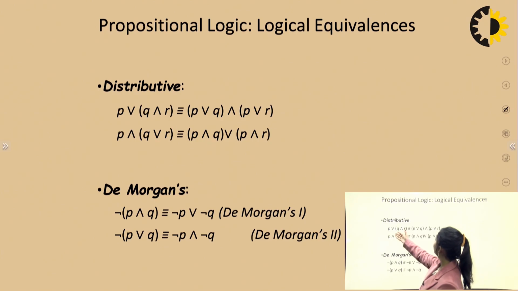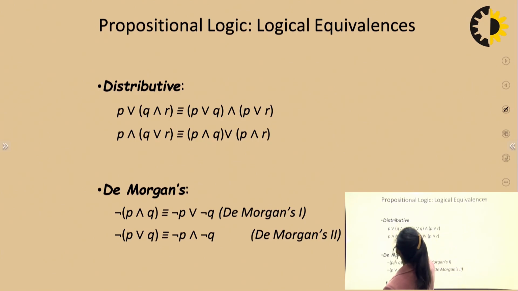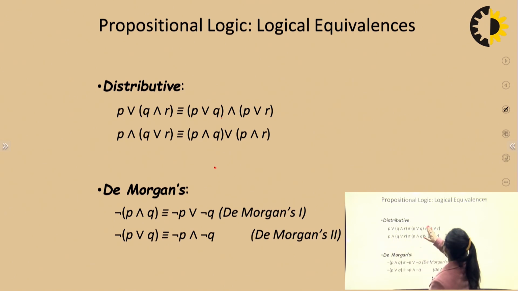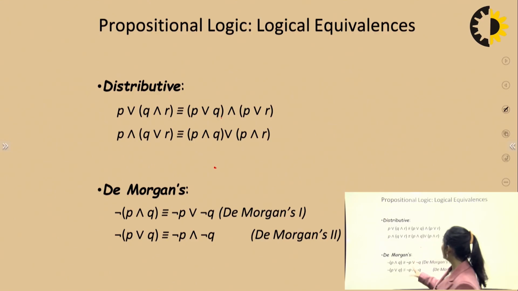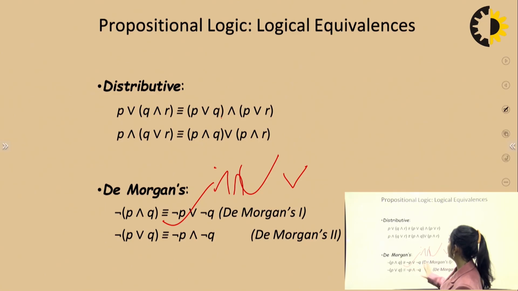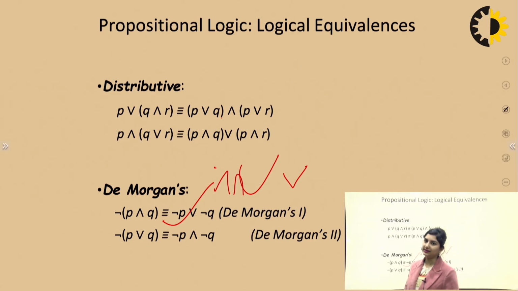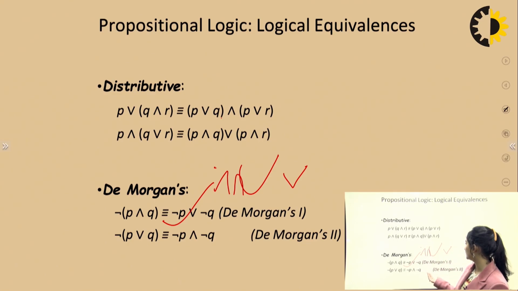Similarly for the distributive, P disjunction Q conjunction R is P disjunction Q conjunction P disjunction R. De Morgan's: not (P and Q) is not P or not Q. That is De Morgan's law, right? So this union has changed here like this and this intersection has changed to this. So everything is equivalent to what we have read in sets and functions, just the symbol has changed.